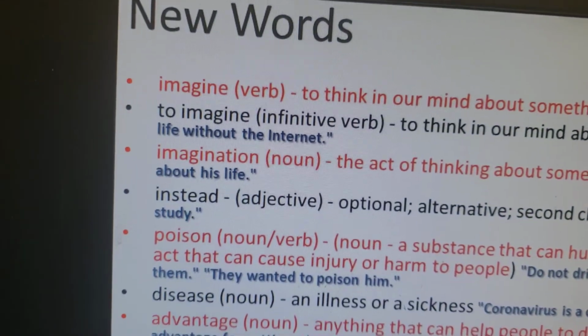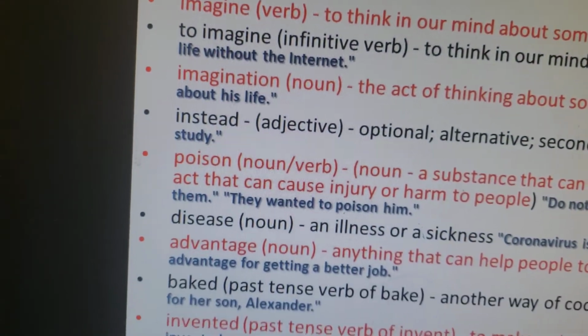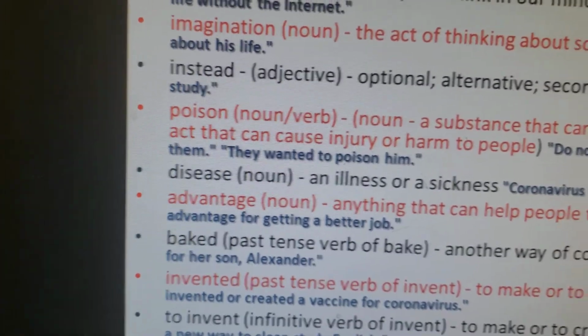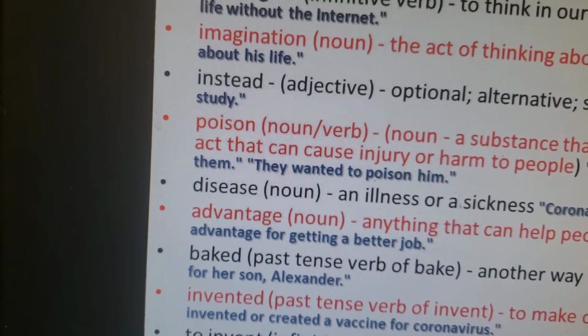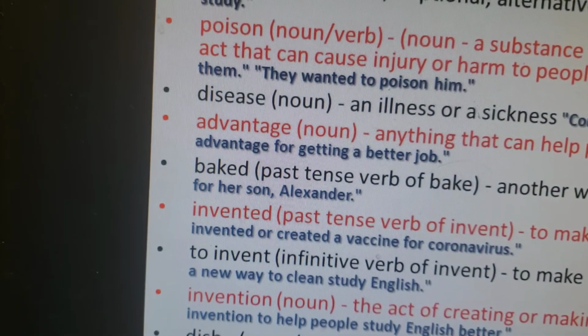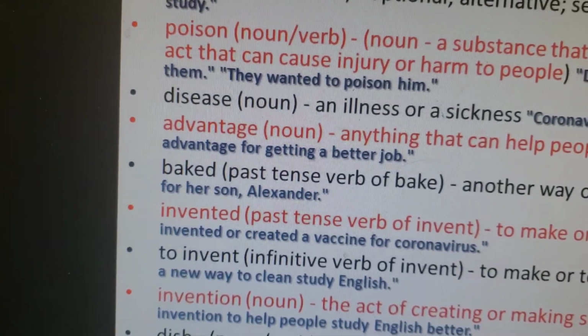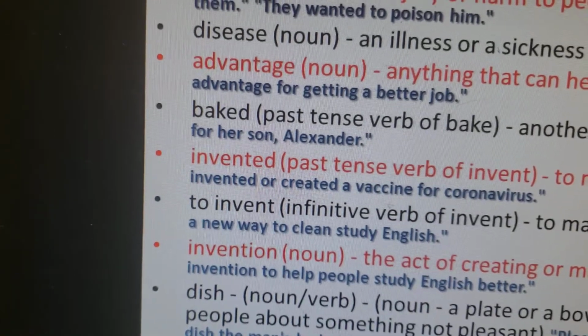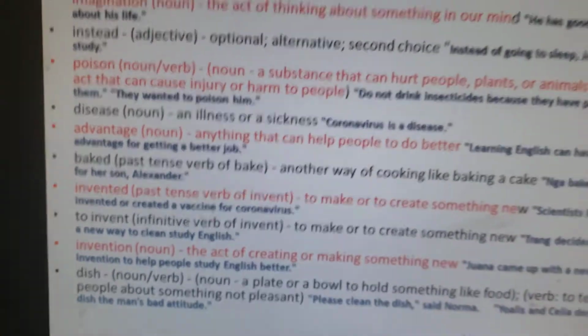Repeat after me. Imagine, to imagine, imagination, instead, poison, advantage, baked, to invent, invented, to invent, invention, dish.